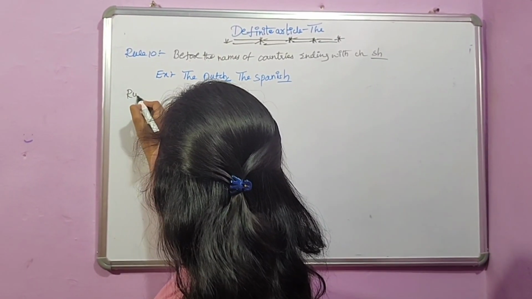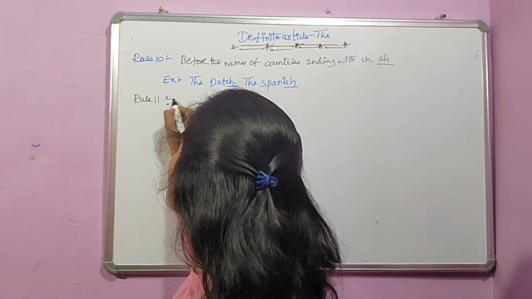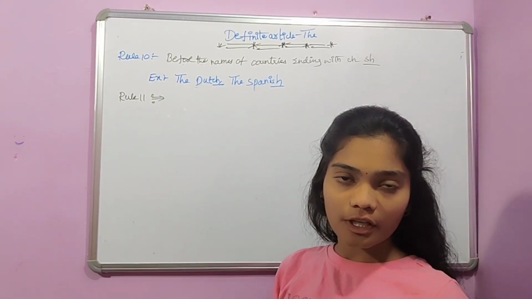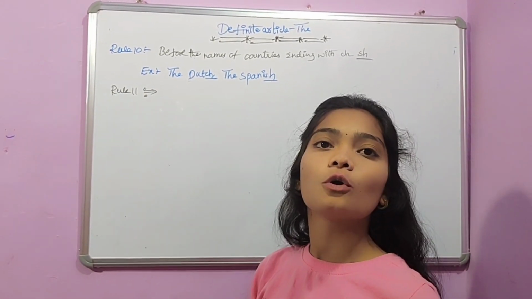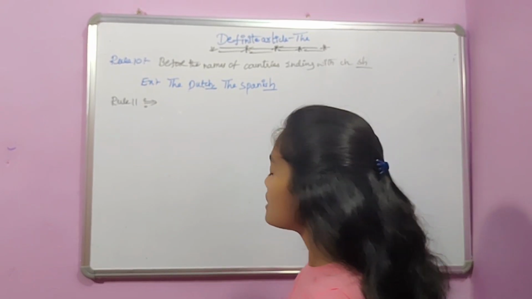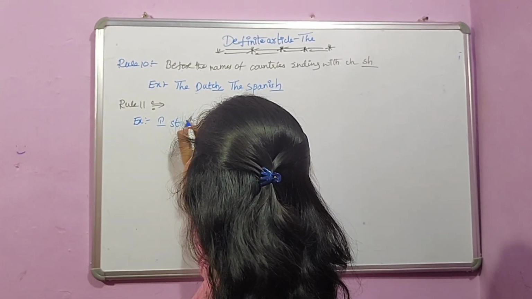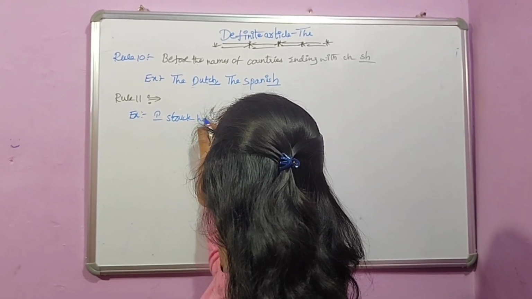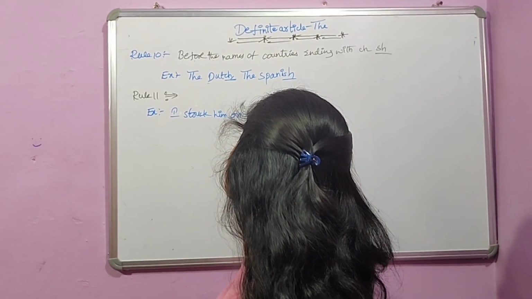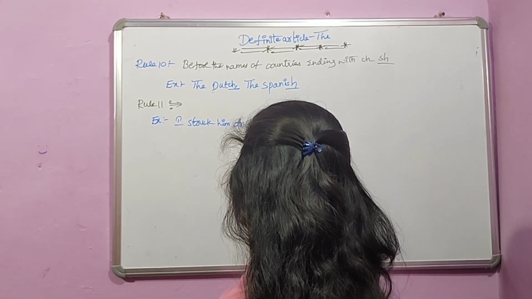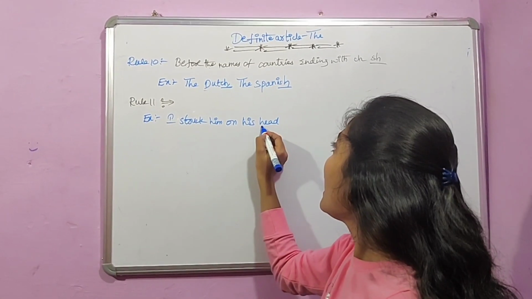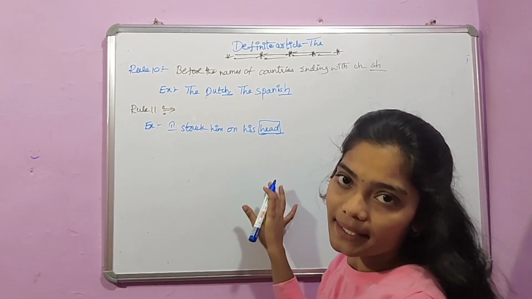And again, rule 11. Rule 11 is in place of the possessive adjective before the names of the body parts. For example, I struck him on his head. Here, head is a body part.